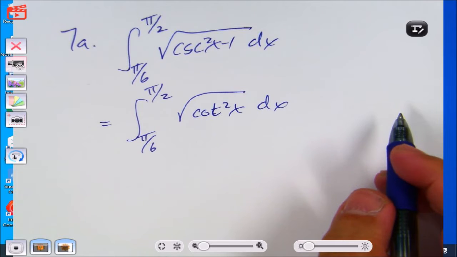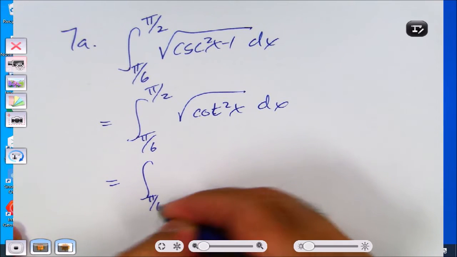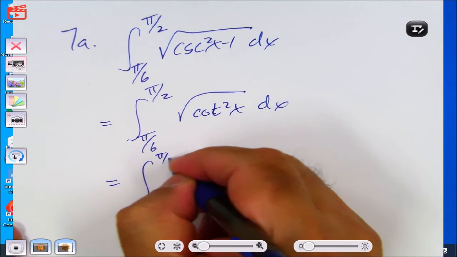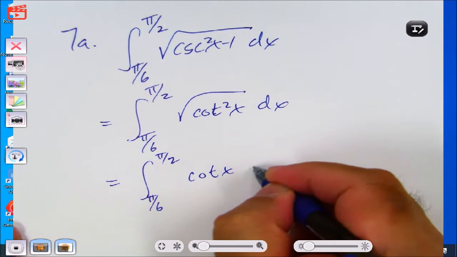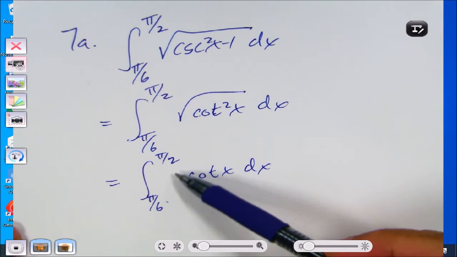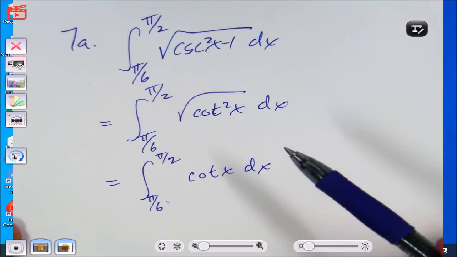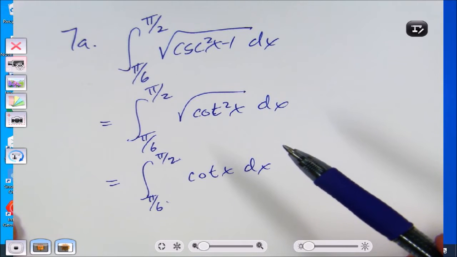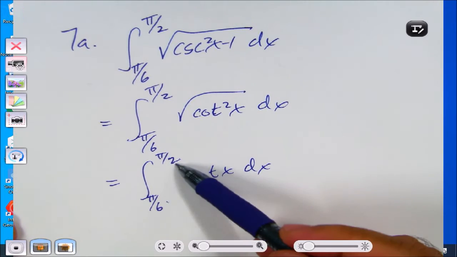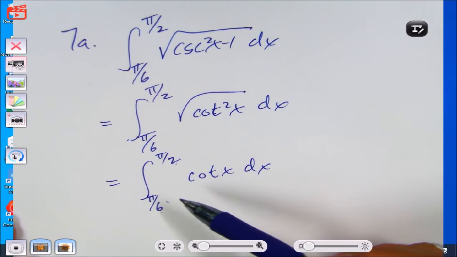Yes and no. You can, but why can you? It's absolute value, right? But do I have to worry about absolute value in this problem? You can, because it's between pi over 6 and pi over 2 where cotan is all positive. This is the first quadrant, and all trig functions are positive in the first quadrant.